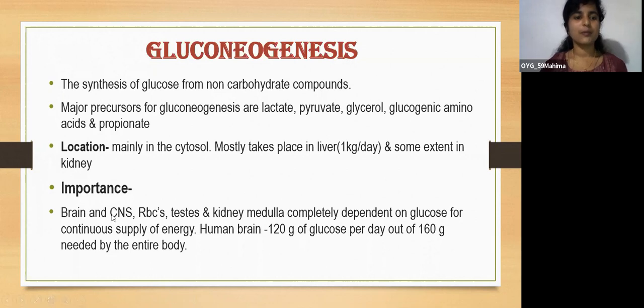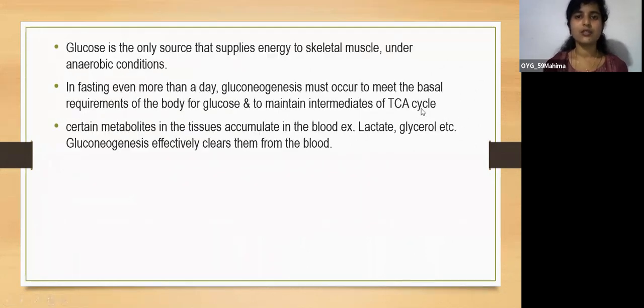The brain and CNS, RBCs, testes and kidney medulla are completely dependent on glucose for a continuous supply of energy. They do not depend on protein or fats for energy. The human brain consumes at least 120 grams of glucose per day out of the 160 grams needed by the entire body. Glucose is also the source that supplies skeletal muscles under anaerobic conditions.